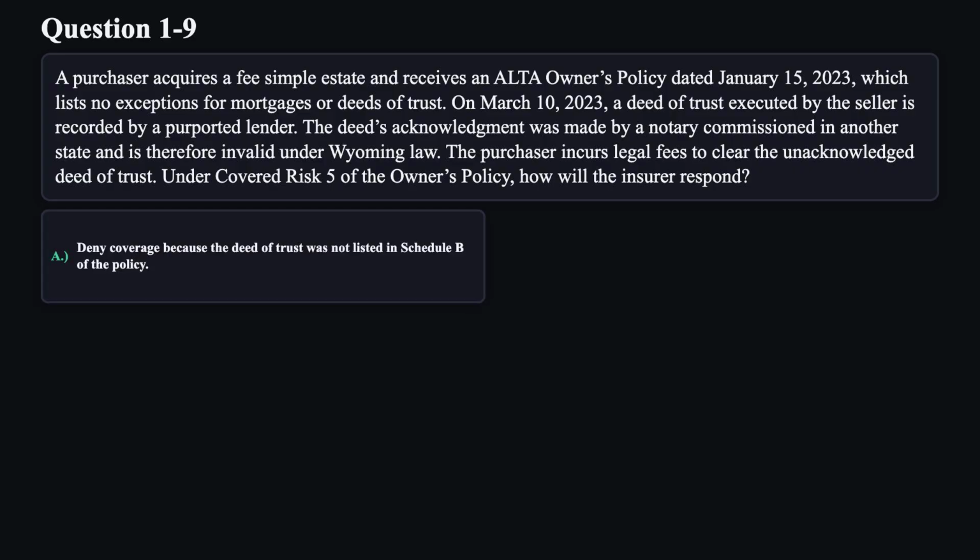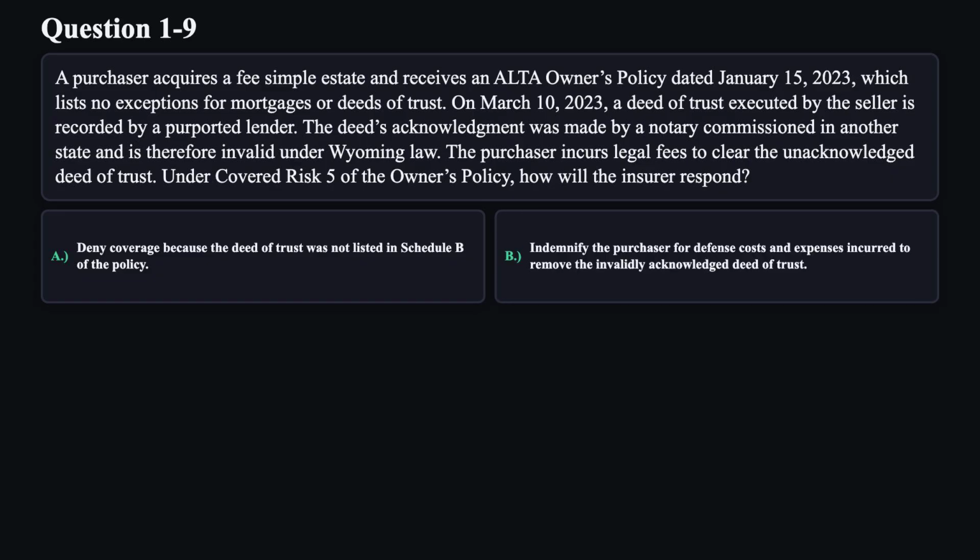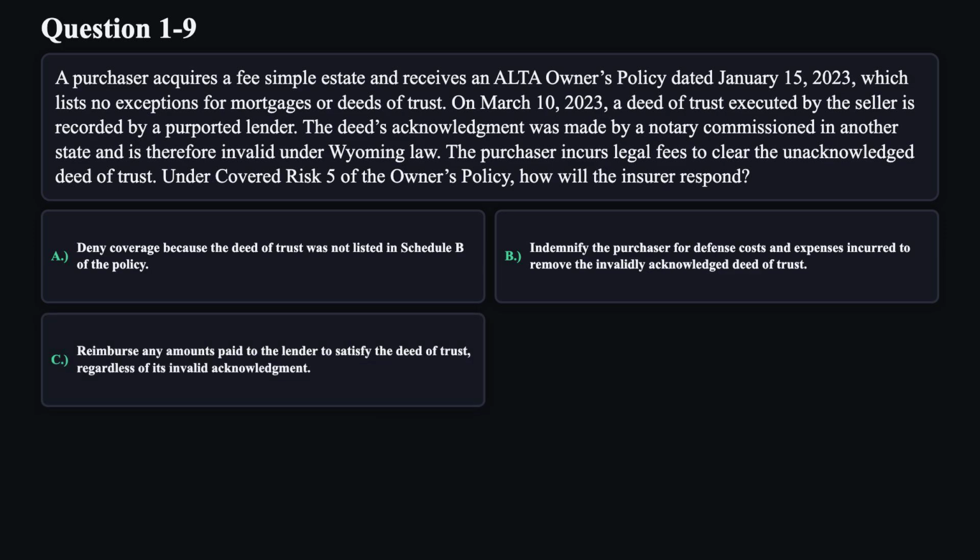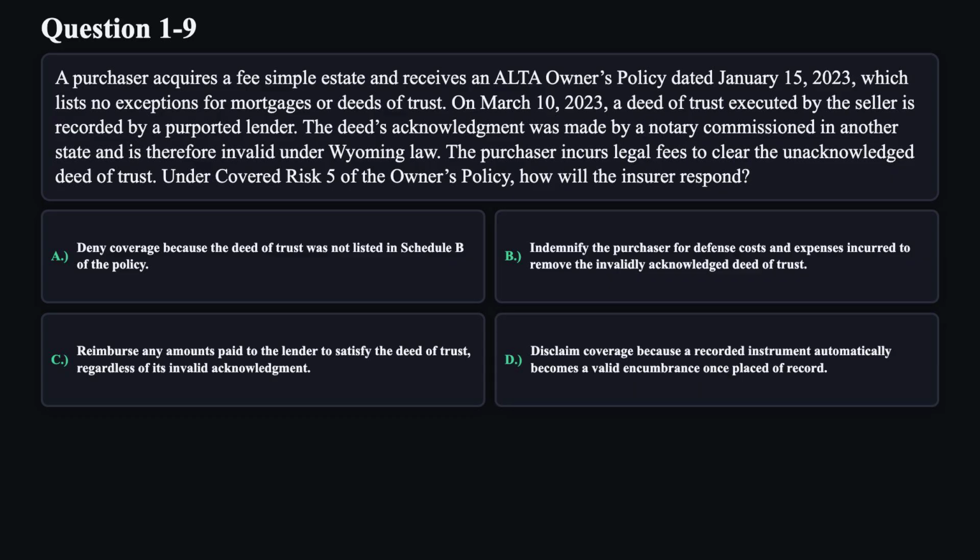A. Deny coverage because the deed of trust was not listed in Schedule B of the policy. B. Indemnify the purchaser for defense costs and expenses incurred to remove the invalidly acknowledged deed of trust. C. Reimburse any amounts paid to the lender to satisfy the deed of trust, regardless of its invalid acknowledgement. D. Disclaim coverage because a recorded instrument automatically becomes a valid encumbrance once placed of record.